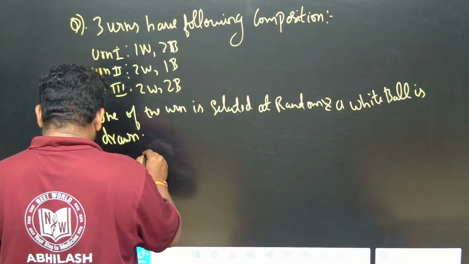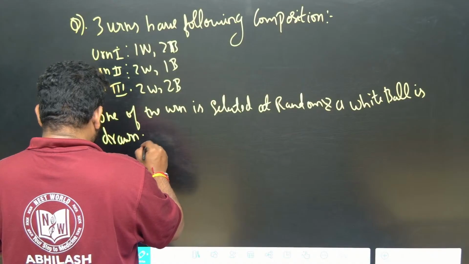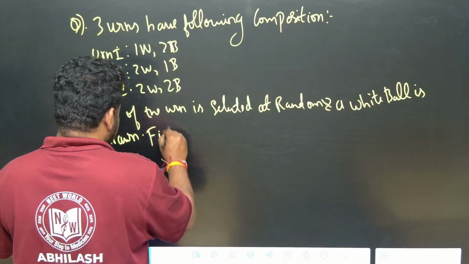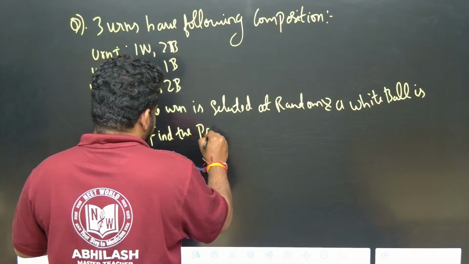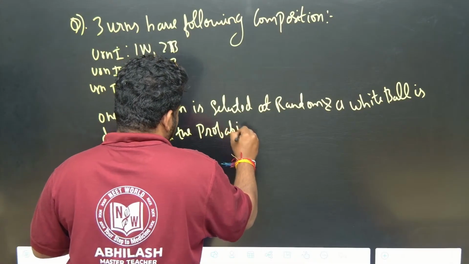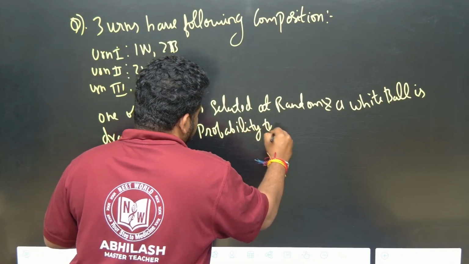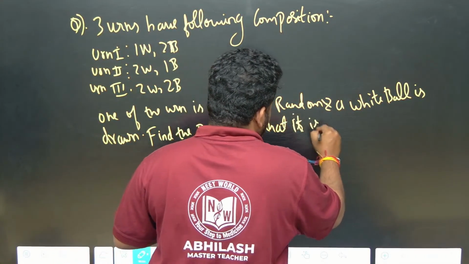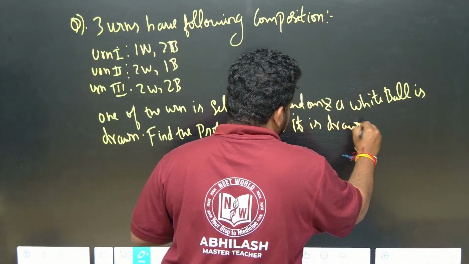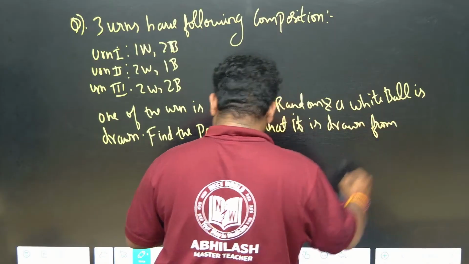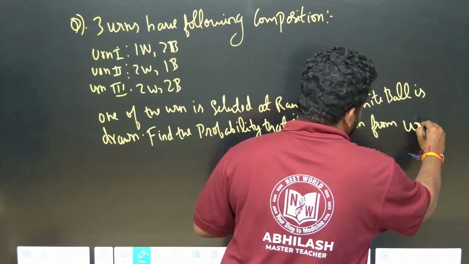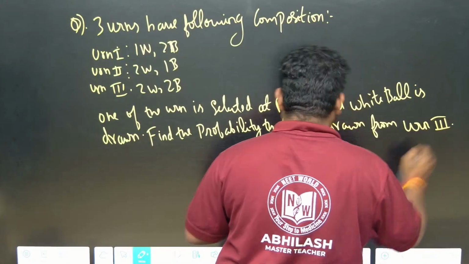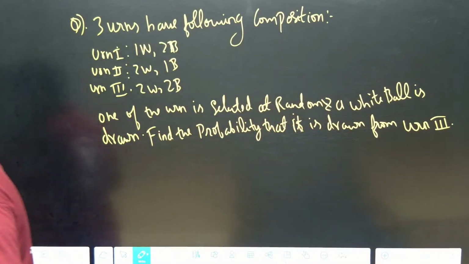The question is, find the probability that it is drawn from urn 3. Okay, same thing. So see here, this is the question.